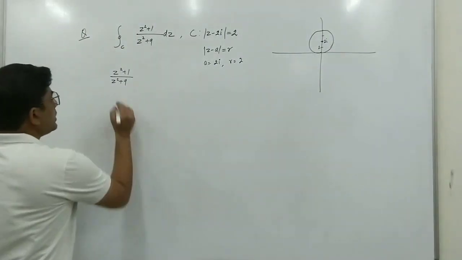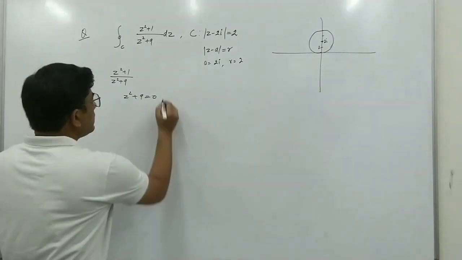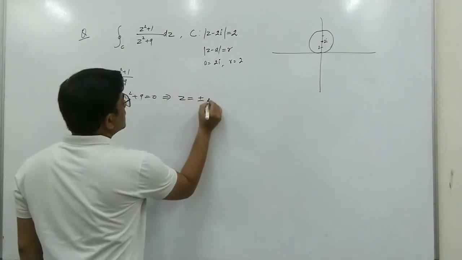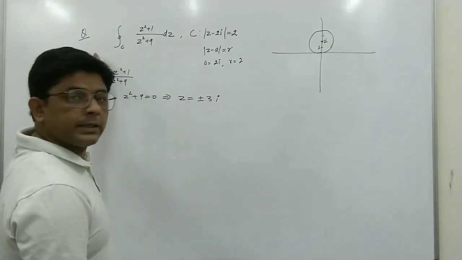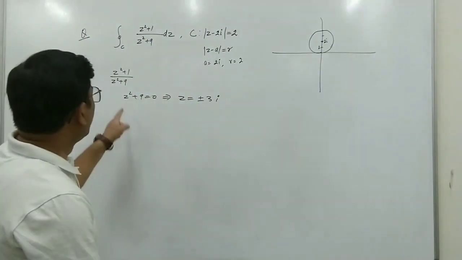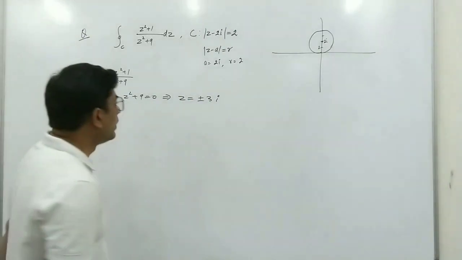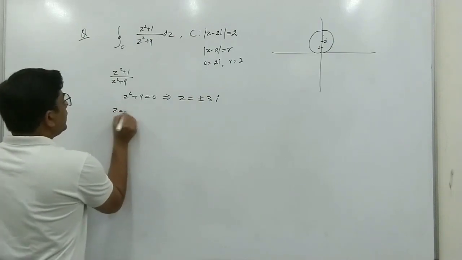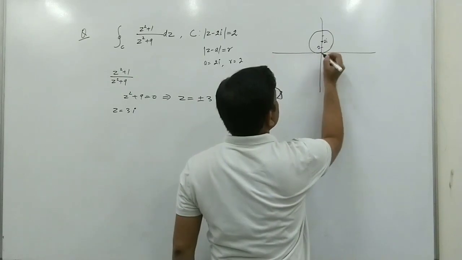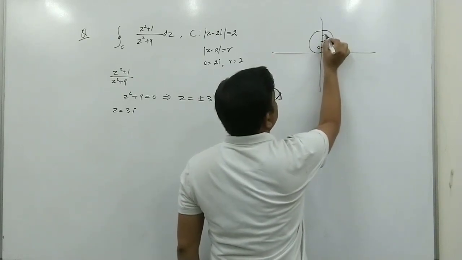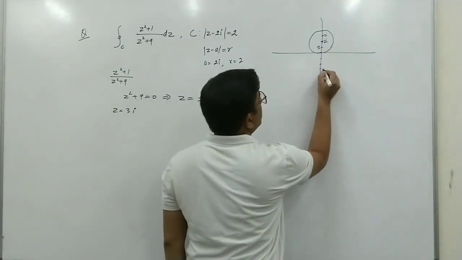So the denominator will be 0 at the point when z square plus 9 equal to 0. From here we can find z equal to plus minus 3i. But the numerator z square plus 1 will be analytic everywhere. Only the denominator will be 0 at these points, z equal to plus minus 3i. Since this is 2i and the radius is 2, this will be 3i, and minus 3i will be minus i, minus 2i, minus 3i.